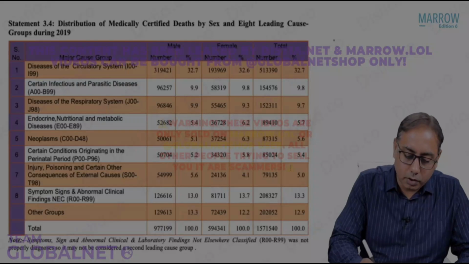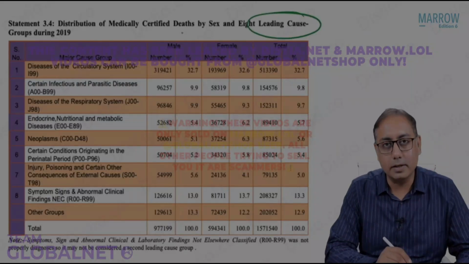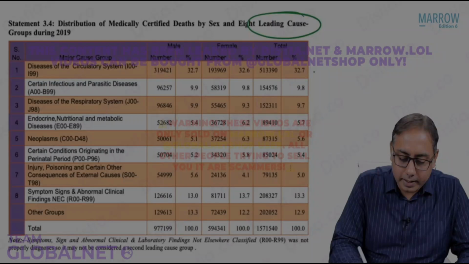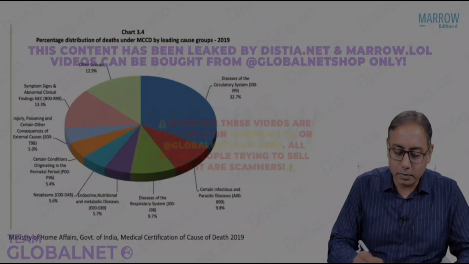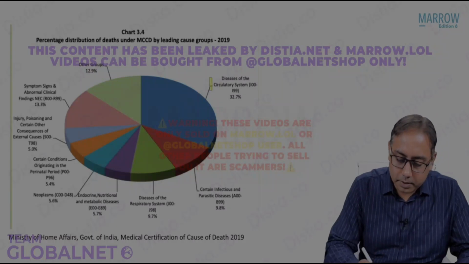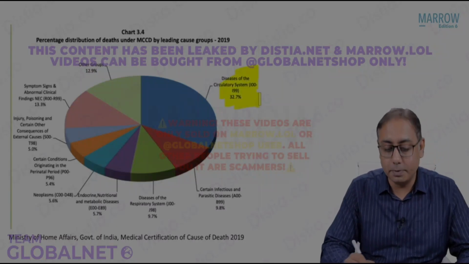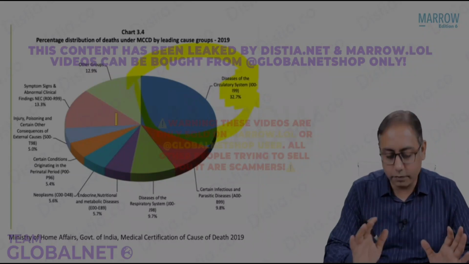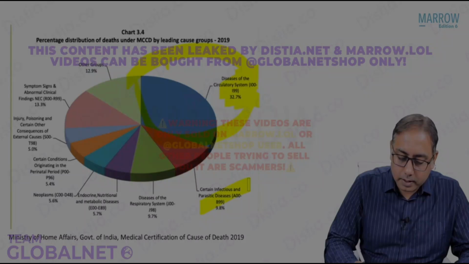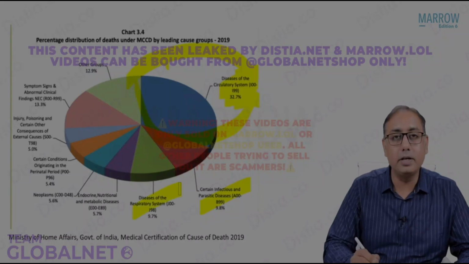The most common or leading cause of death in India in the year 2019, you can note, was the cardiovascular system. If you look at the pie chart over here, you can see that a majority share, 32%, was taken by the cardiovascular system. That is just one thing for you to know. Followed by that, you had infections and the respiratory diseases.